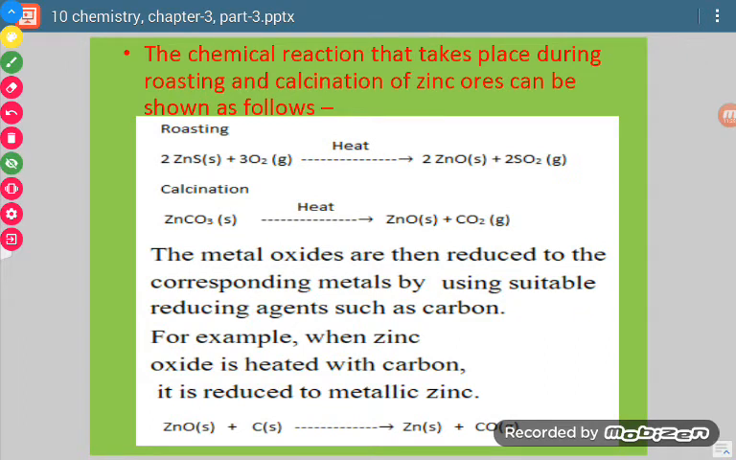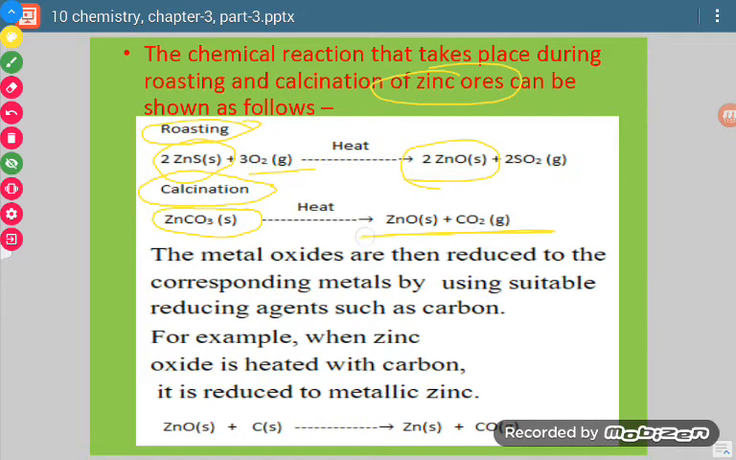Now let us consider one example. For zinc ore we will take. Now see, if zinc is in the form of sulfide ore, then we will do the process of roasting and we will heat it in the presence of air. There will be formation of its oxide ore. Okay, and if it is present in the form of its carbonate ore, then we will perform the process of calcination and there will be formation of oxide ore of zinc.